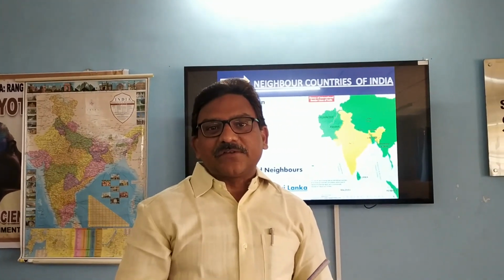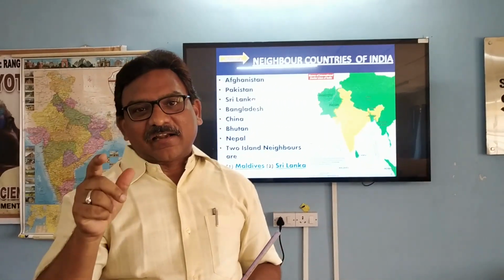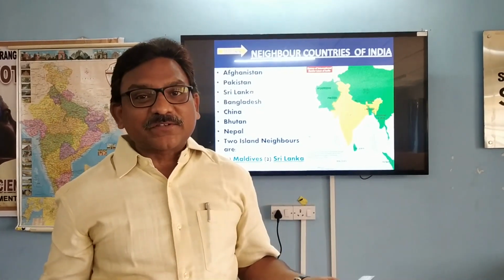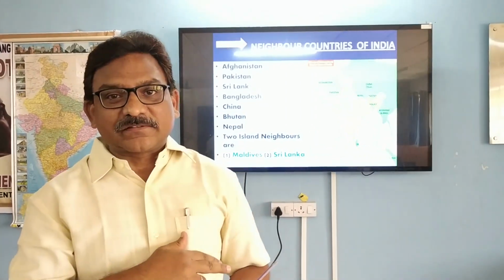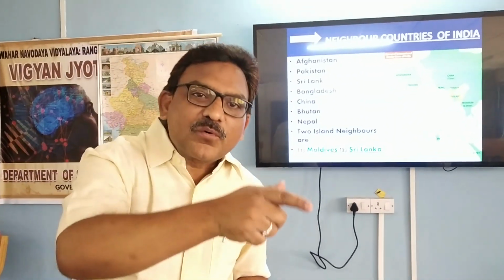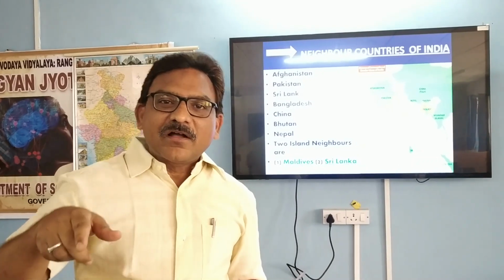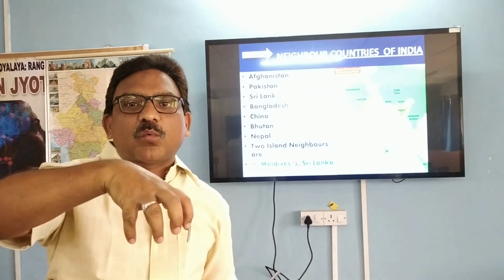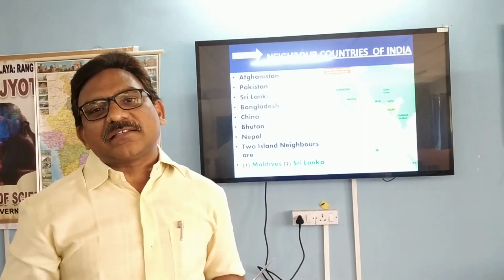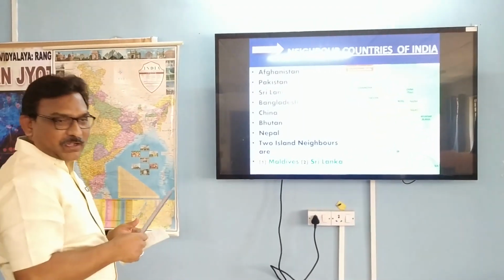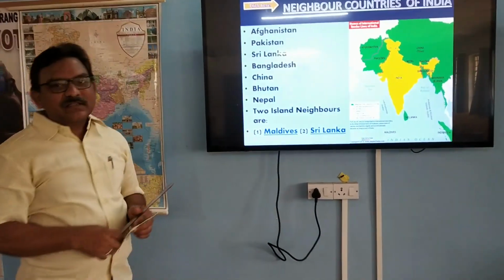In the beginning of the class, I gave you the difference between a peninsula and an island. India is a peninsula, no doubt, because it is surrounded by water bodies on its three sides. Whereas these two countries, Maldives and Sri Lanka, are surrounded by water on their four sides. Hence, a land which is surrounded by water bodies on its four sides is called an island. So what are the two island neighbors of our country? Yes, you are right. It is Maldives and the second one is Sri Lanka.